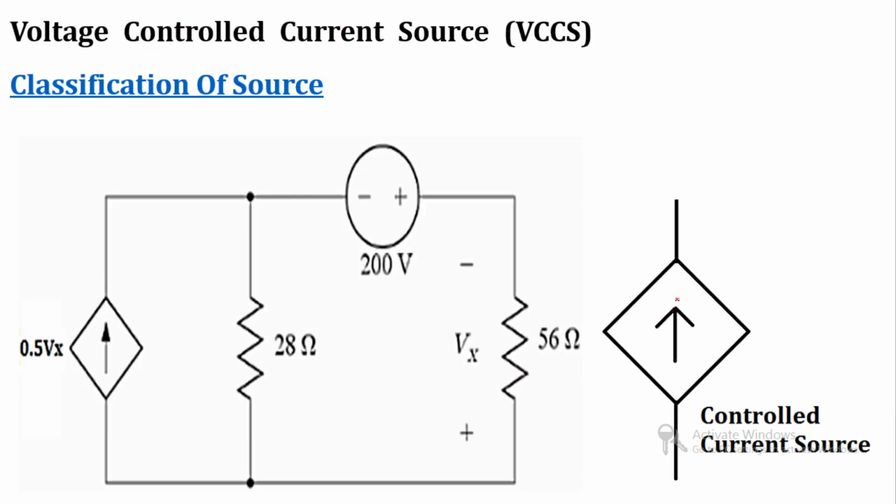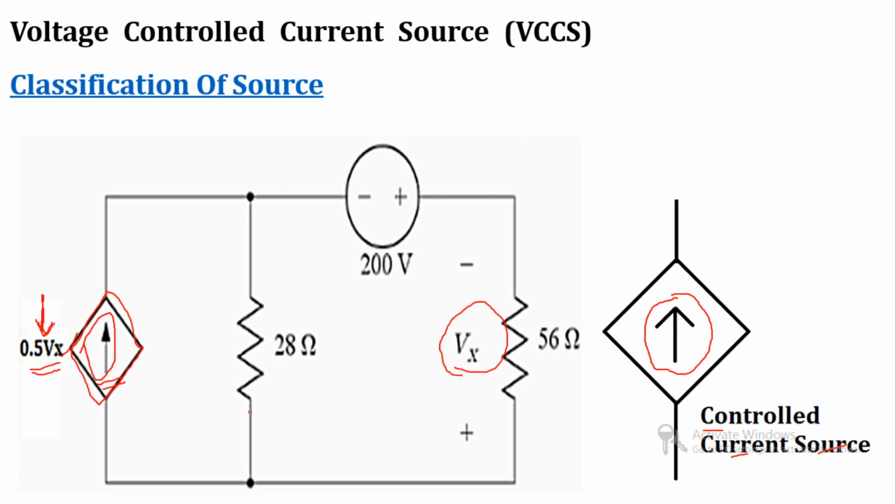Now let's move towards the last type of dependent source. Again by inspection, this is the symbol of controlled source, and by means of the arrow we can say that it's a controlled current source, but after observing the parameter, this parameter is Vx. So the value of this dependent current source depends on Vx, which is somewhere in the circuit.